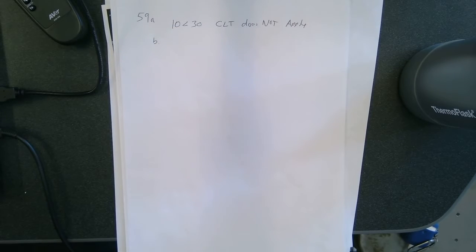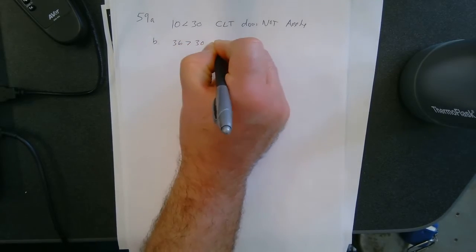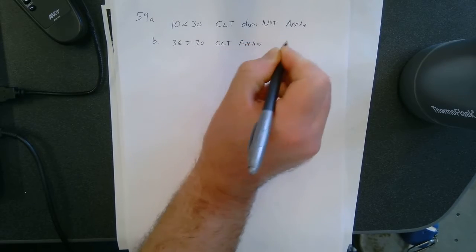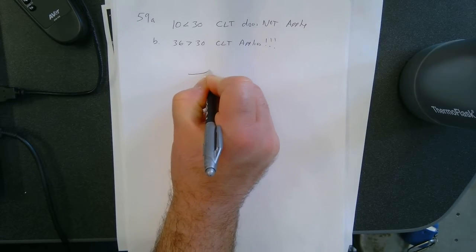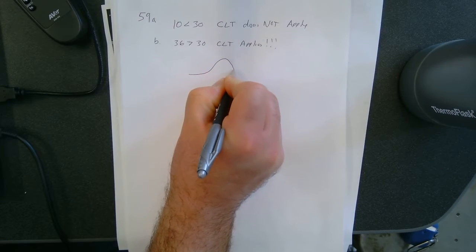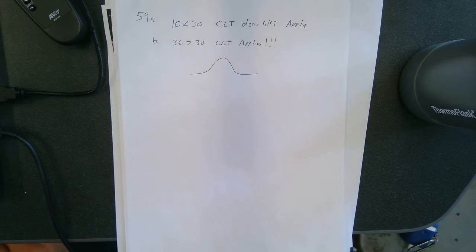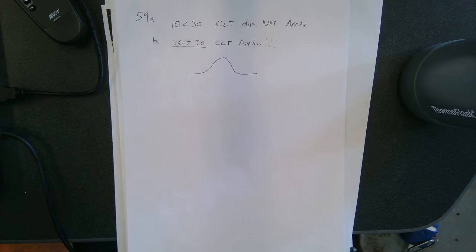Let's go on to part B. Part B says, suppose we take an SRS of 36 songs. 36 is greater than 30. CLT applies. Now, what does that mean? Well, that means that our distribution of the sample means is going to look like this magical shape. And I truly believe, at risk of sounding like a complete nerd, that is magical. It's amazing to me that it becomes normal just if your sample size gets larger and larger.